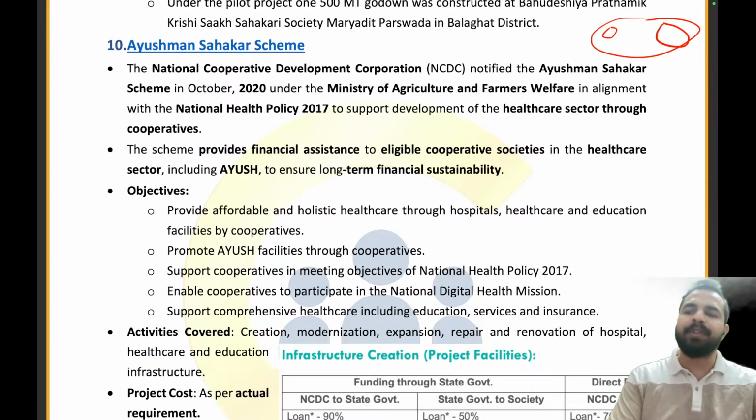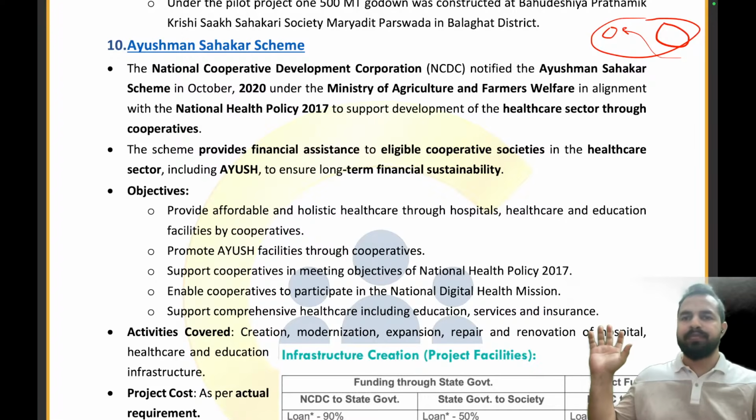So my dear friends, what happens exactly here? People won't be able to afford the expensive treatment of the private hospital, and it will take a lot of time for them to go to the government hospital. So considering this issue, the people who are living there, it can be the self-help group members, the farmers, the rickshaw wala, the shopkeeper, all of these people just come together and decide: let's create a cooperative society in which we will make some contribution, right?